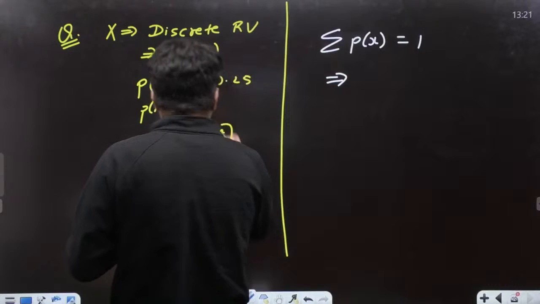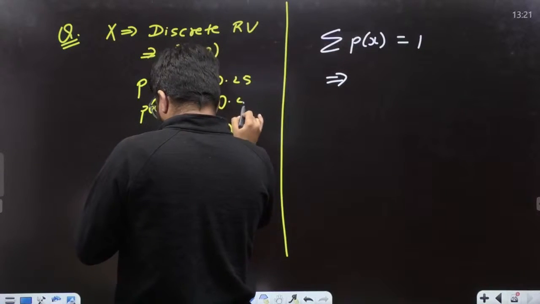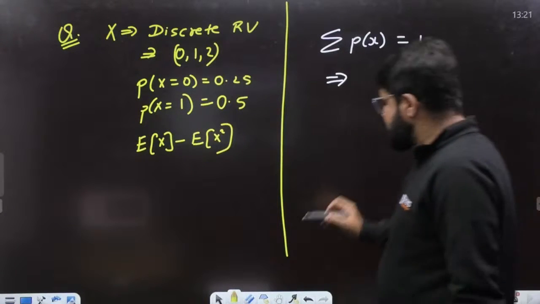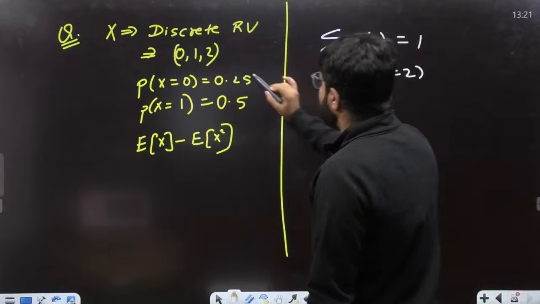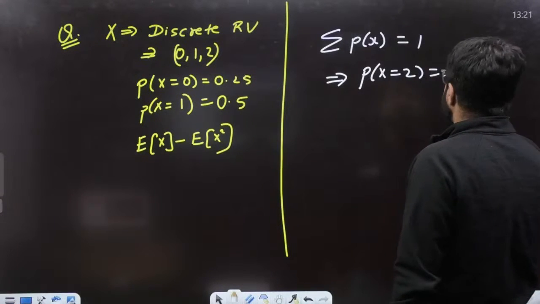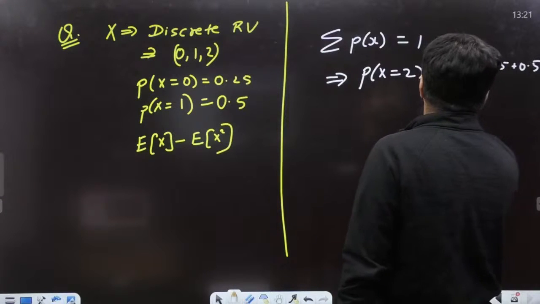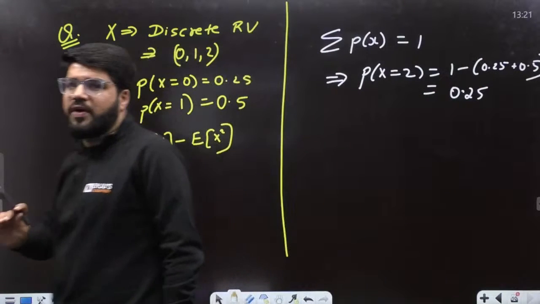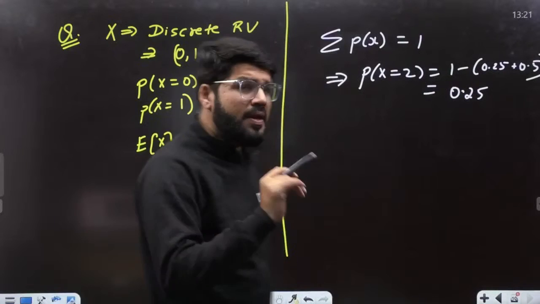Probability x equal to 1 is 0.5. Correct. Now, there is one data that is missing. What is the probability x equal to 2? The sum of the probability should be 1, so that is 1 minus the given probabilities. Two of them are given, the third is missing, so it has to be 0.25 only. The probability x equal to 2 is 0.25. Is that clear, everybody?